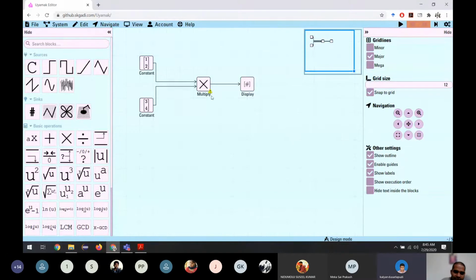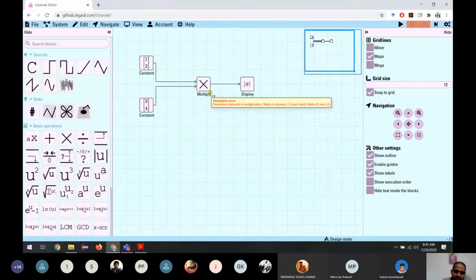It says it's an error. It shows here with this symbol. If you can see the triangle, it says it's an error. If you click, it's a dimension mismatch. So it says you can't multiply these two matrices. It's not possible. So you can transpose it and you can multiply it.